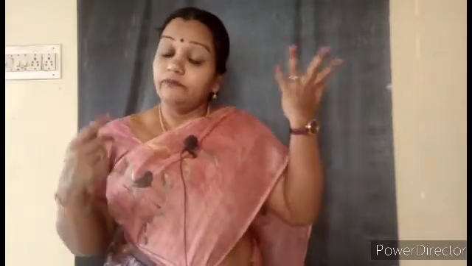In today's class, we are going to learn further about light, children. So by now, you all know that light is a form of energy, and also light is traveling. How do you know that light is traveling? Yes. So we are getting the light from the sun. Where is the sun? The sun is away from the atmosphere. So very far, thousands of kilometers away from the earth. Even then we are able to get the sunlight. How? Because the sunlight is traveling.